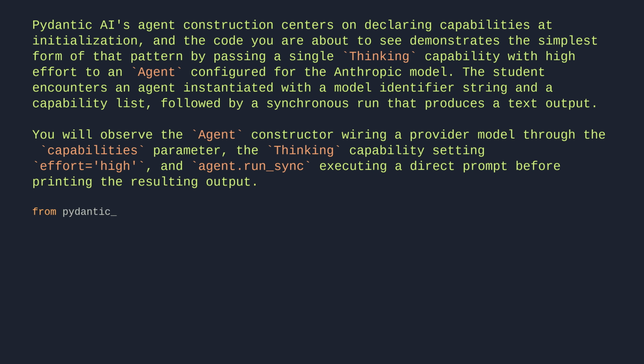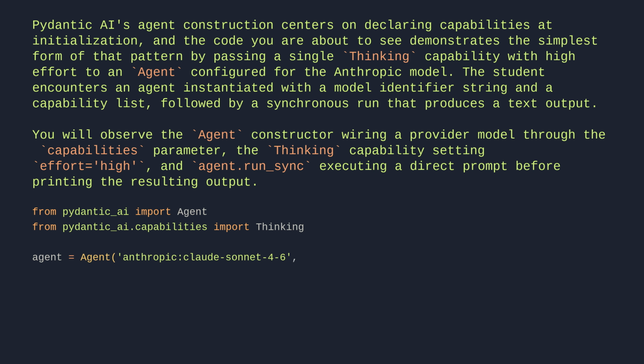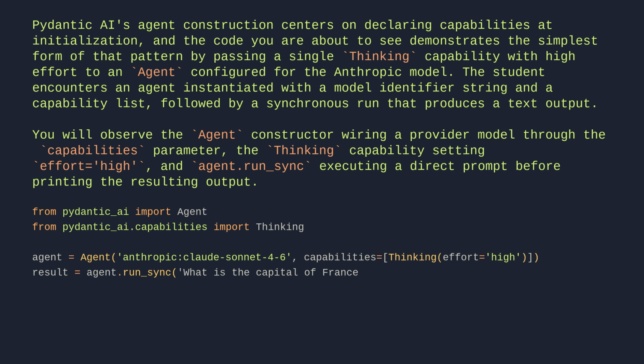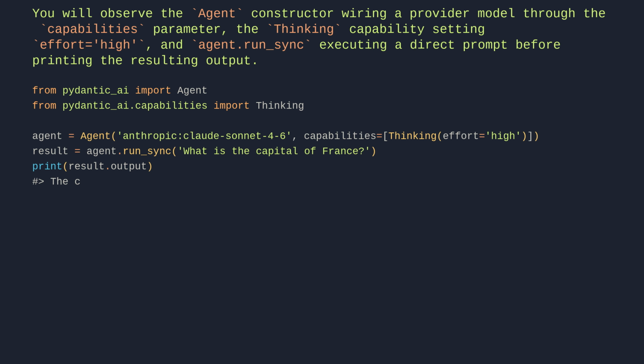From pydantic_ai import Agent. From pydantic_ai.capabilities import Thinking. agent = Agent('anthropic:claude-sonnet-4-6', capabilities=[Thinking(effort='high')]). result = agent.run_sync('What is the capital of France?'). print(result.output). The capital of France is Paris.